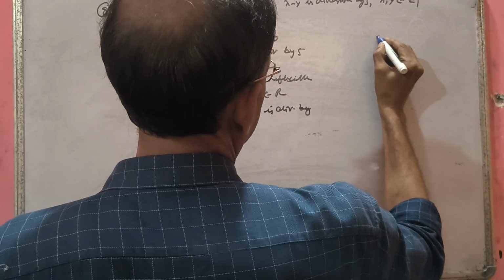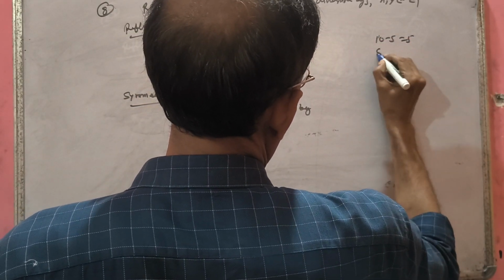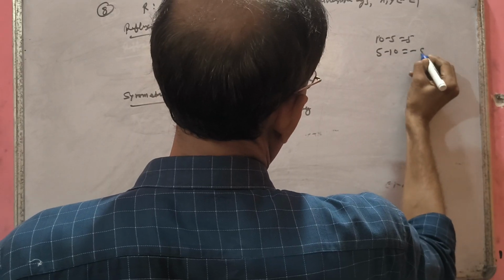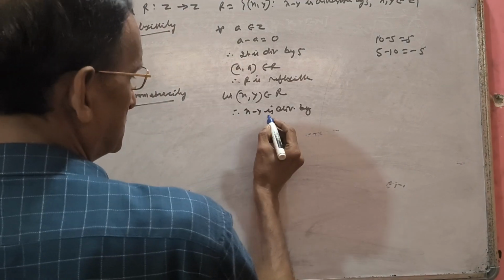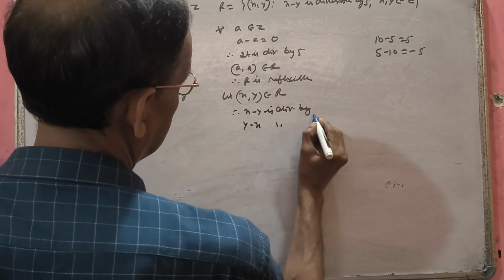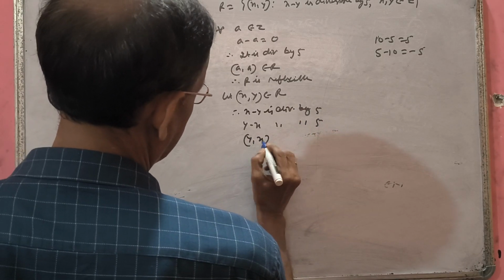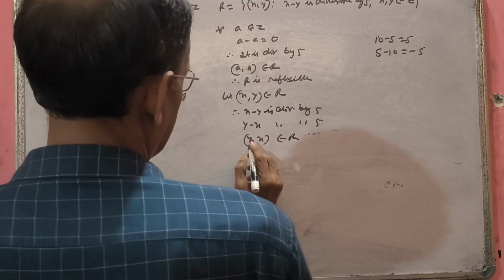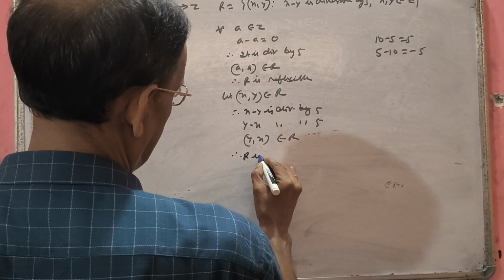Now see, if 10 minus 5 is divisible by 5, 5 minus 10 is also divisible by 5. So if x minus y is divisible by 5, we confirm that y minus x is also divisible by 5. What is the meaning? (y, x) belongs to R. If (x, y) belongs to R and (y, x) belongs to R, therefore R is symmetric.